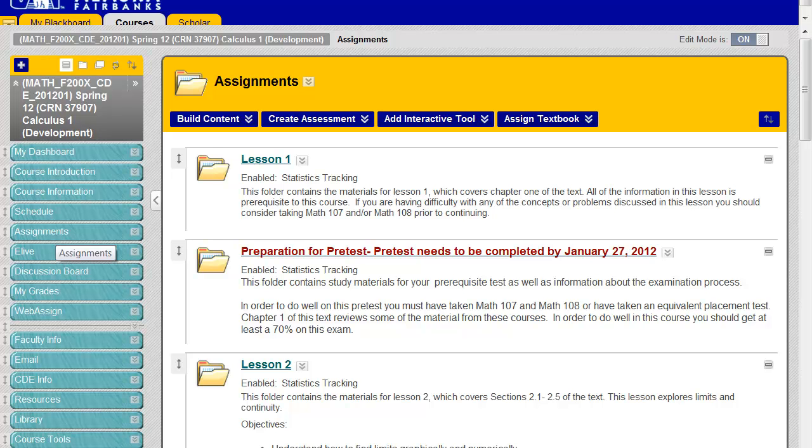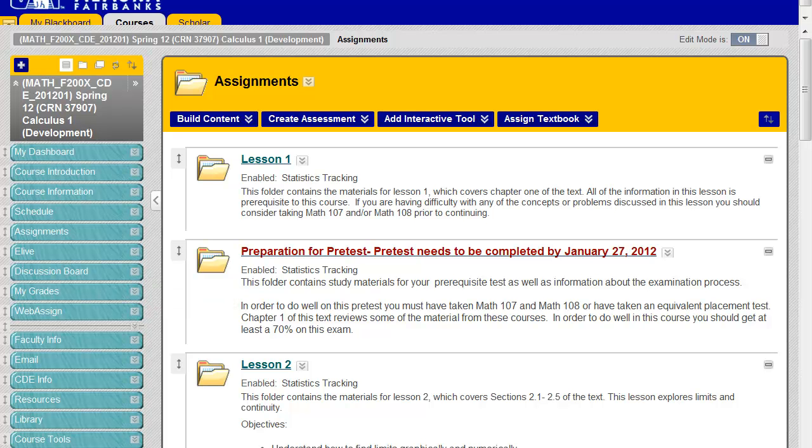Okay. Once your exam's been graded, you will receive a copy of your graded exam in the gradebook. So if you go into the My Grades, you'll be able to see a score in there. You'll click on the score, and then you can pull up the file that has your graded exam.